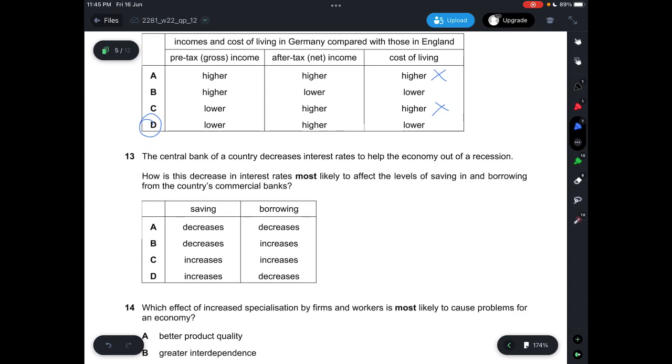Question 13, the central bank of a country decreases interest rates to help the economy out of a recession. How is this decrease in interest rates most likely to affect the levels of saving in and borrowing from the country's commercial banks? So of course, if the interest rate decreases, this means the level of saving will also decrease because people will now tend to spend rather than save. So C and D are not correct. And then the amount of borrowing will increase because of the decrease in interest rates, meaning that the repayment will be lower. So borrowing will increase. First saving decreases, then borrowing increases. So answer is B.